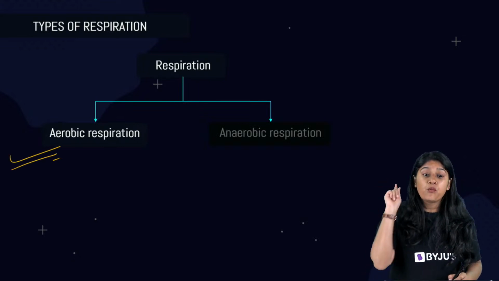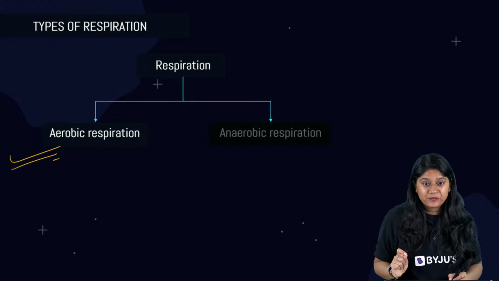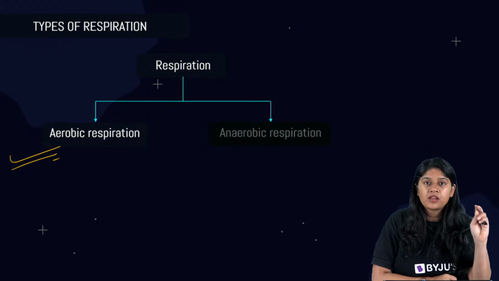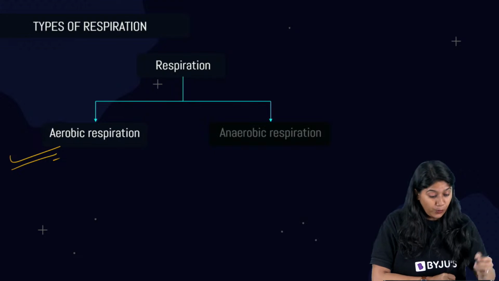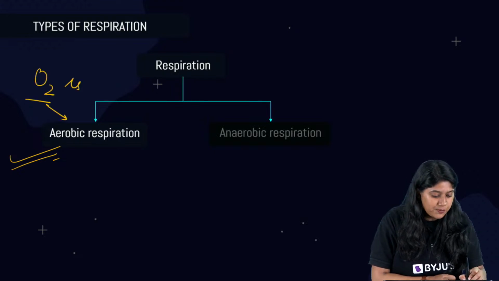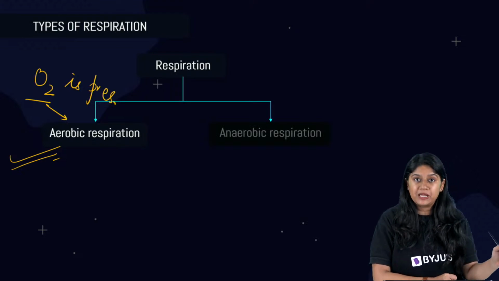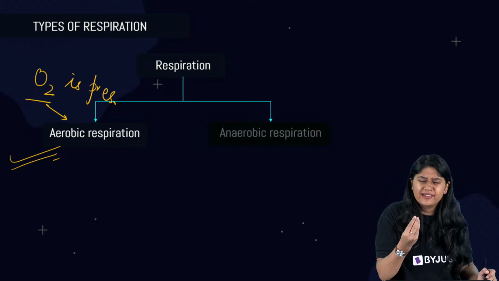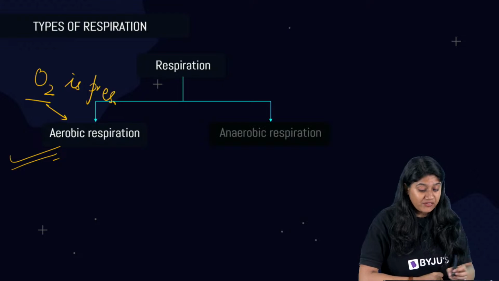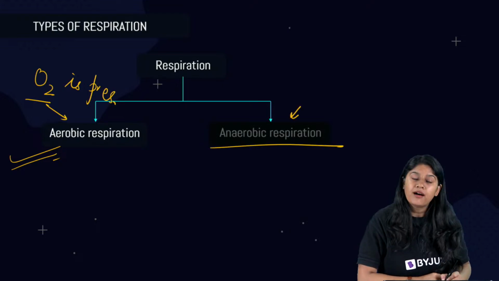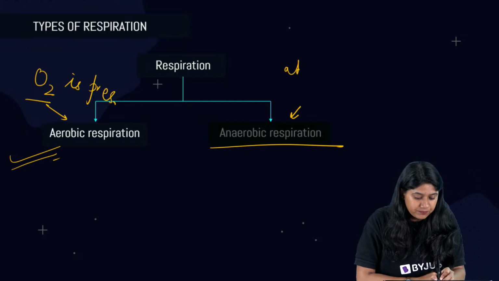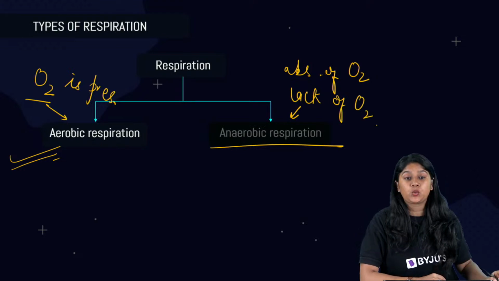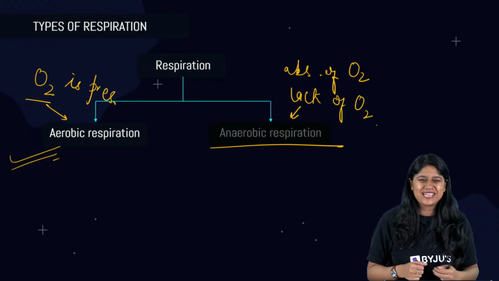Aerobic respiration. Now I want you to watch this. Repeating it again for those of you who still had some doubts. There are two types of respiration. Aerobic respiration, where we know that oxygen is present. Aerobic respiration will not take place without oxygen. It happens in us. You and I are breathing, so oxygen is required. That's aerobic respiration. Apart from that, we have anaerobic respiration, which occurs in the absence of oxygen, or when oxygen is not present in sufficient quantity. Easy peasy, lemon squeezy.